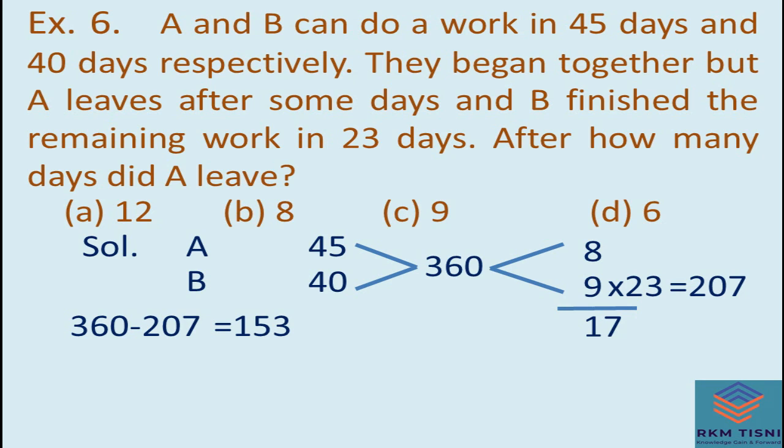So how many days do they have to work? Divide it. It will cut from 9. It means after 9 days A left. So the answer will be 9.